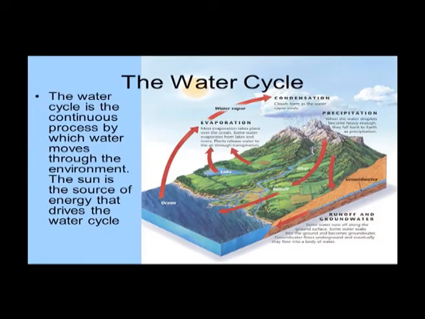Explaining this water cycle: the water cycle is the continuous process by which water moves through the environment, and as you all know, the sun is the major driving force. A part of precipitation infiltrates into the ground as groundwater. So, when you observe the rain, a part of the precipitation is infiltrated into the surface as groundwater.